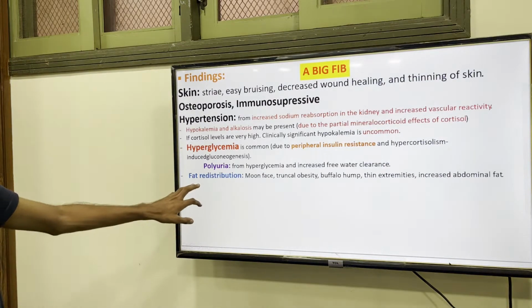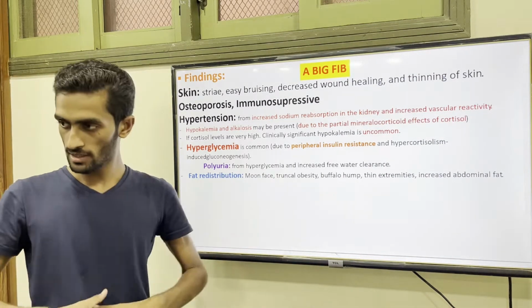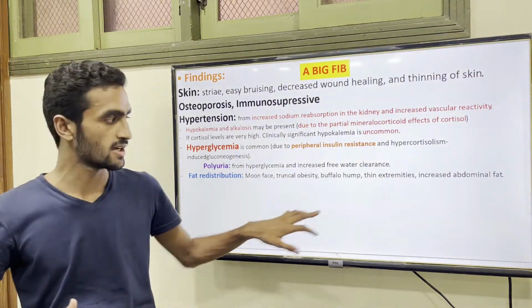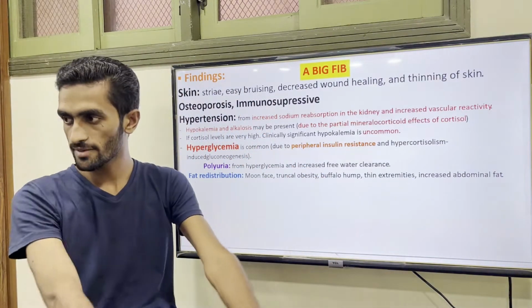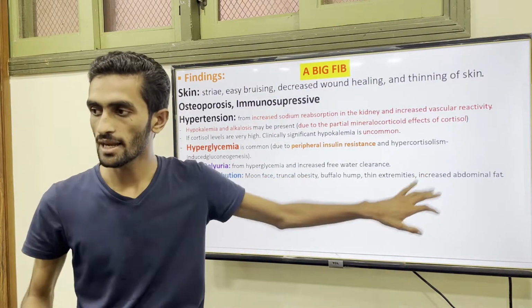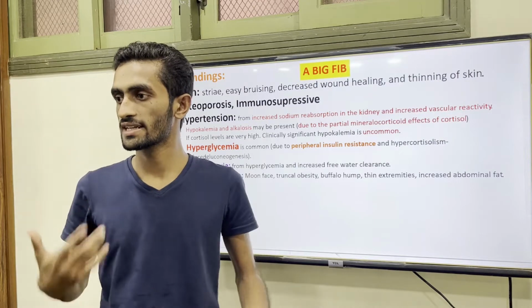And if you look at the fat deposition, they have moon face and truncal obesity, a buffalo hump here, and thin extremities, so the limbs are thin and their abdominal or truncal fat is going to increase.